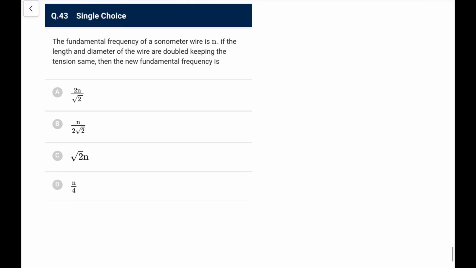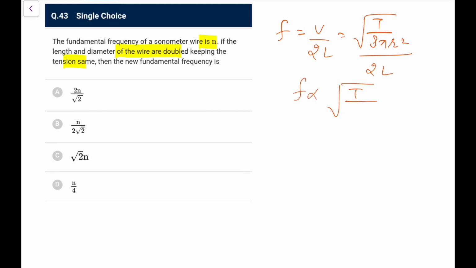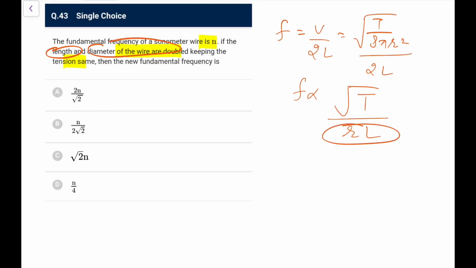Now 43rd, the fundamental frequency of a sonometer wire is N. If the length and diameter of the wire are doubled, keeping tension same, the new fundamental frequency? Now fundamental frequency is v by 2L. v we have, root T by mu. Mu we write as rho into pi r square, rho into A, and this is 2L. So f depends on root T upon r L, since tension is same. Now length is doubled and diameter is doubled, both are doubled, so this factor becomes 4 times, so f will become 1 by 4. So going by the data, tension is same, so this is N by 4.